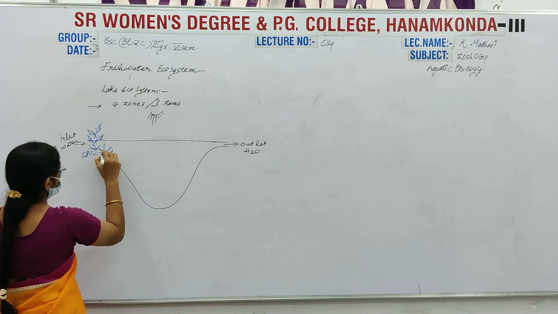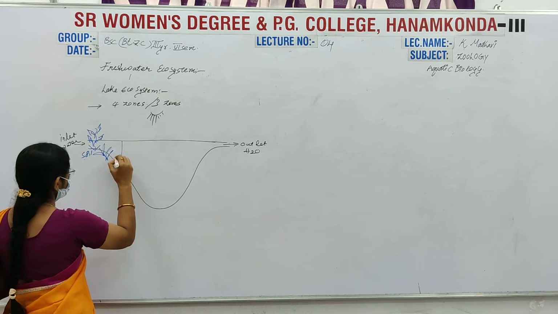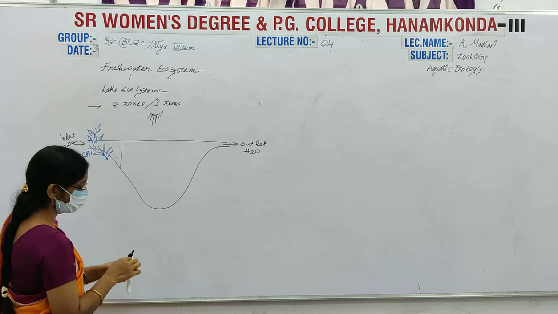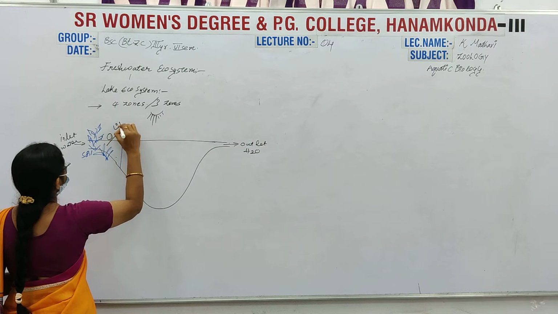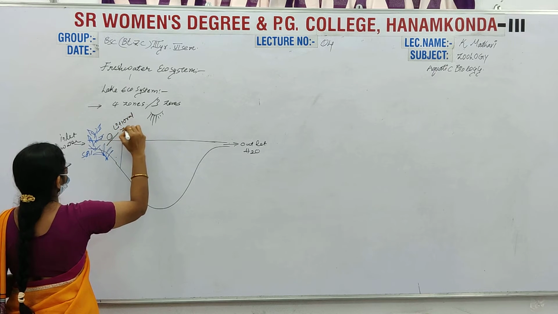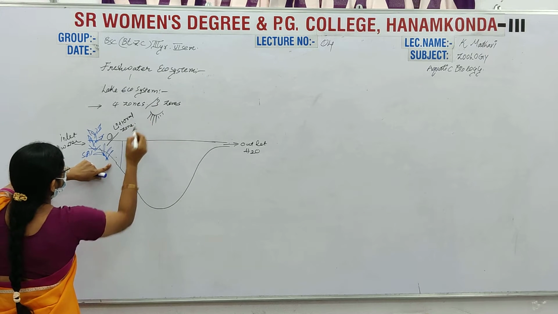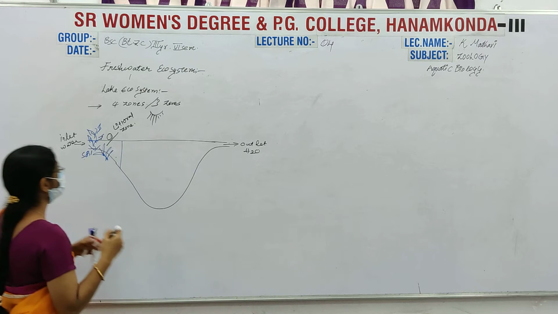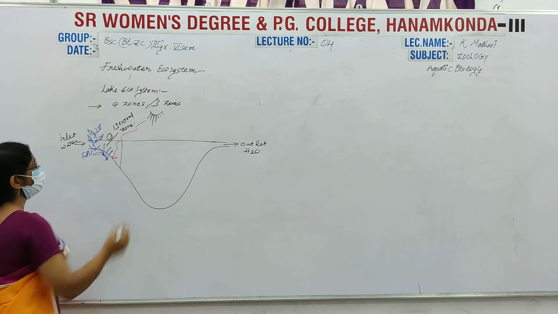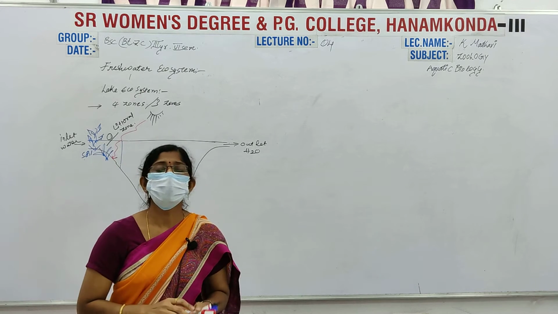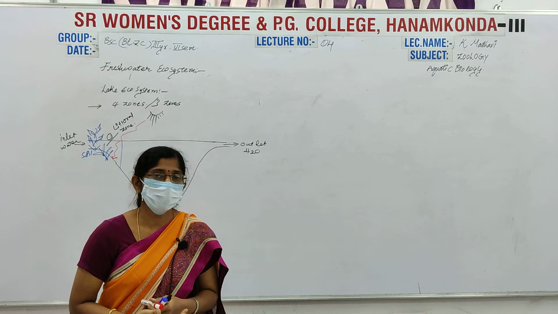Some are shrubs and plants. This region up to this region is the littoral zone. This is the first one I am indicating here, the littoral zone. In this littoral zone, the sunlight penetrates up to the bottom, which is why it is useful for the organisms to synthesize their own food by this process.